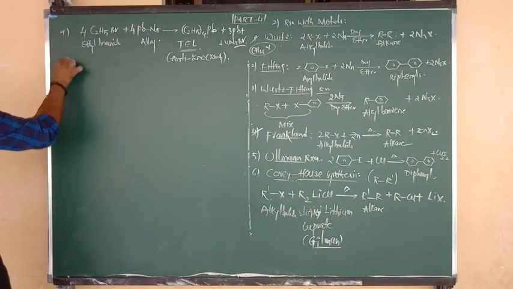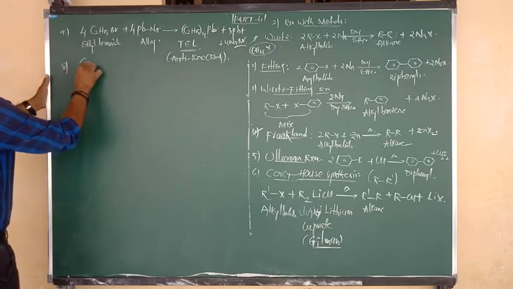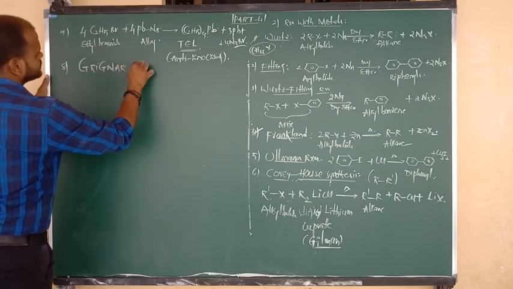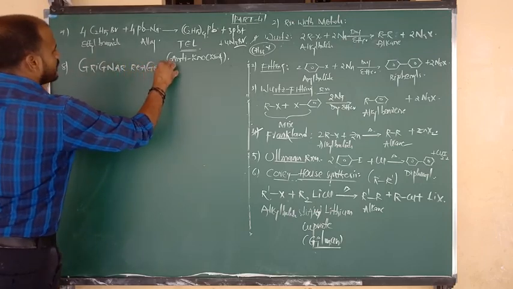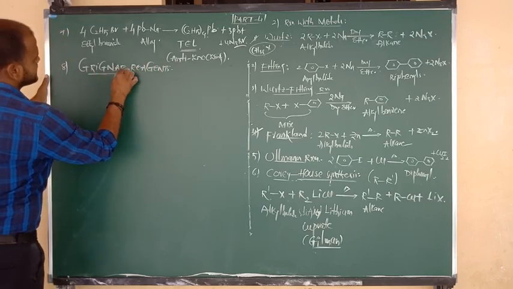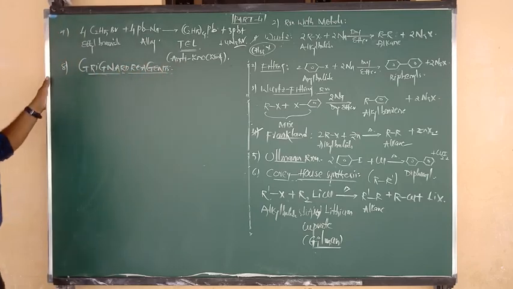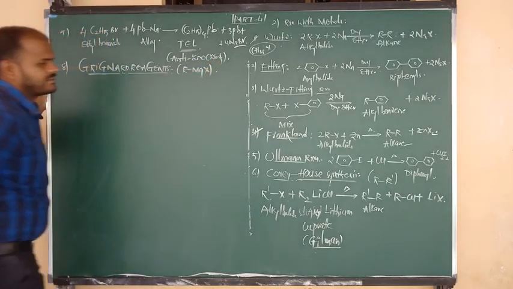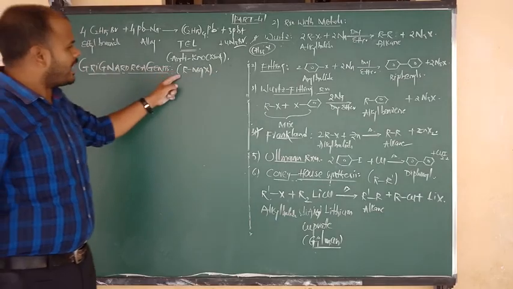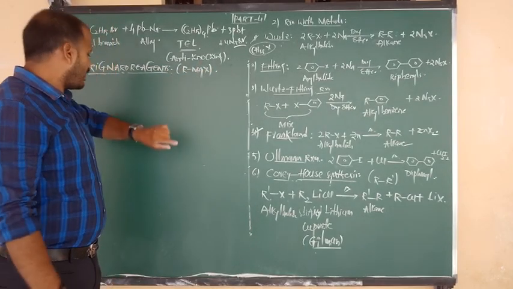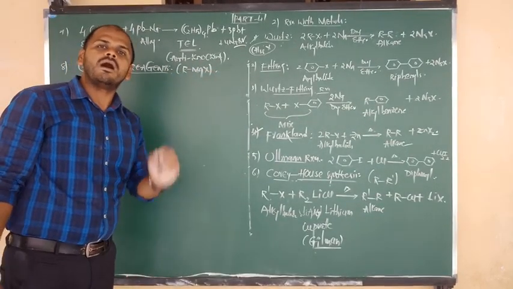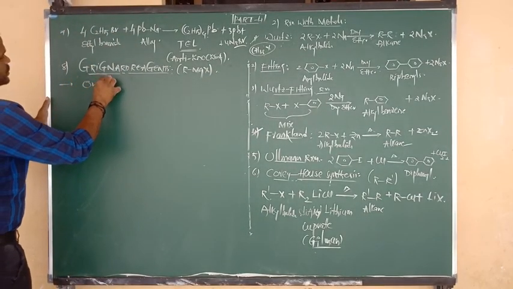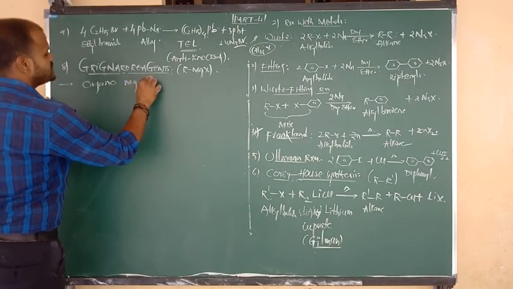Next property, reaction with metal. The next property is nothing but information about the Grignard reagents. What is the formula of Grignard reagent? The formula is nothing but RMgX. What is meant by Grignard reagent? Alkyl magnesium halides. Alkyl magnesium halides are known as Grignard reagent. Another name is also organo magnesium halides.